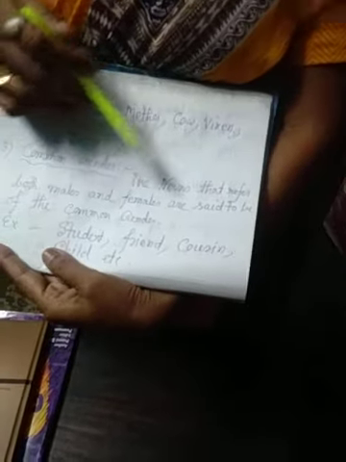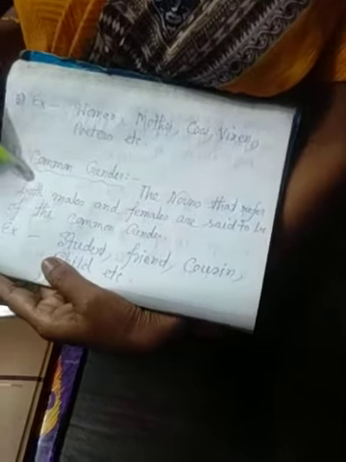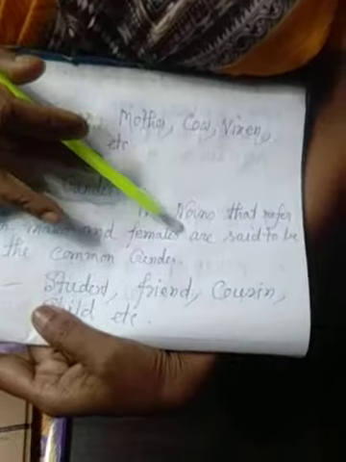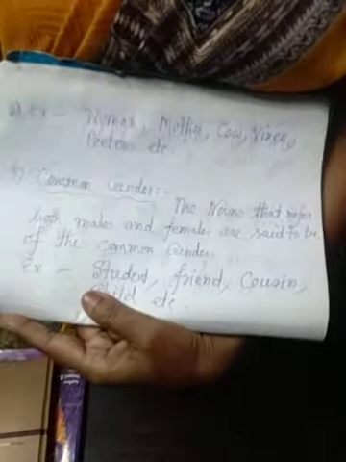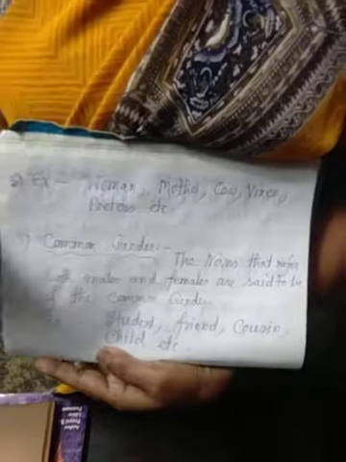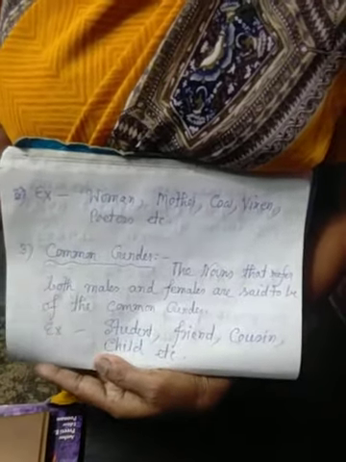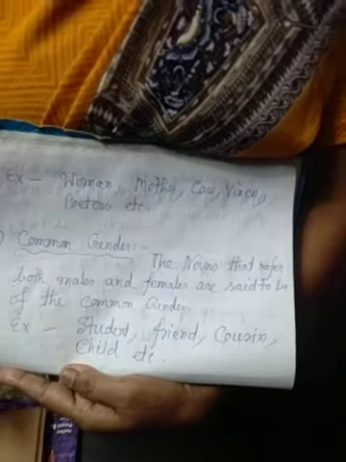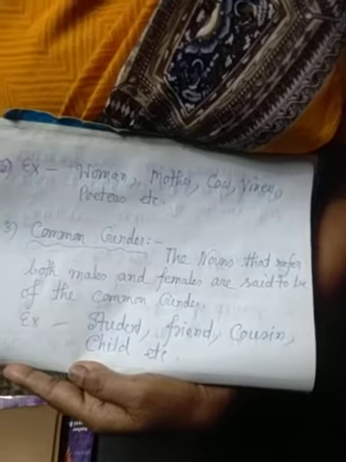Common gender. The nouns that refer to both males and females are said to be of the common gender. Student means it may be a girl student or a boy student. Friend means both.